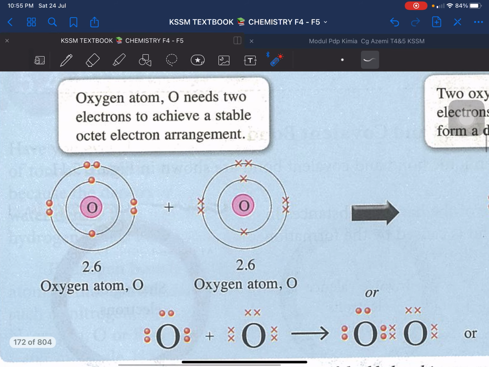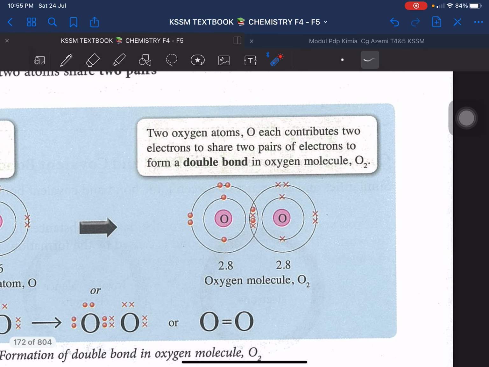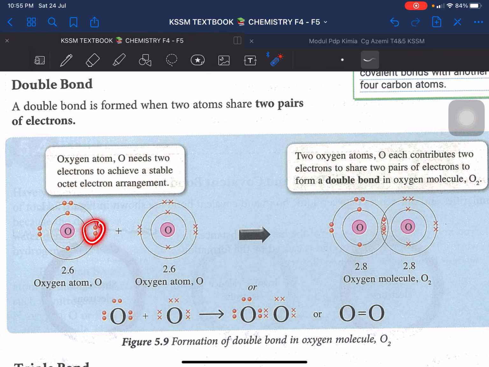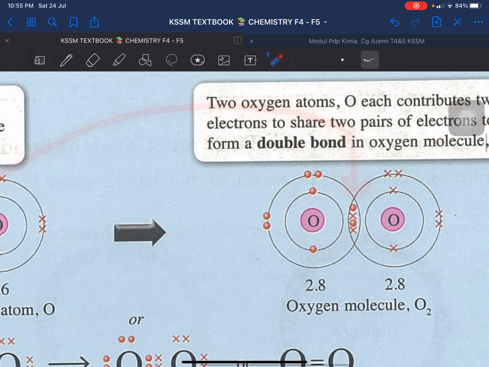So how to share? It's going to be like this. Look at this. You are going to share the two electrons from each other. So kamu tengok mula-mula kan 2.6, sekarang 2.8 sudah. Macam mana jadi 2.8? Sebab yang dua ni berkongsi. Jadilah 4. 2 plus 2 is 4.